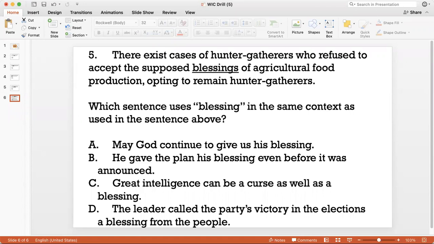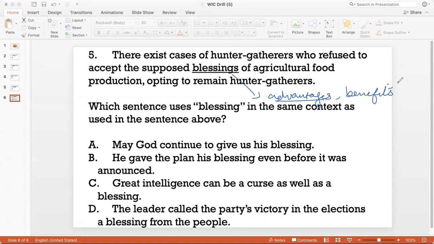But this sentence tells us that there were hunter-gatherers who refused to accept the supposed blessings, the supposed advantages, right? That's a good word in this context. The supposed benefits is another word I can think of. So they refuse to accept these benefits of agricultural food production and they continue to remain hunter-gatherers.